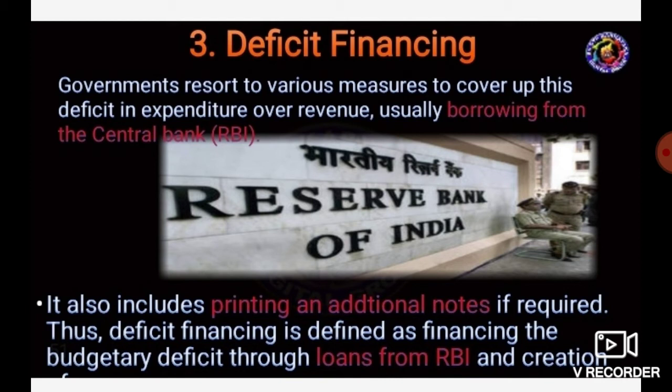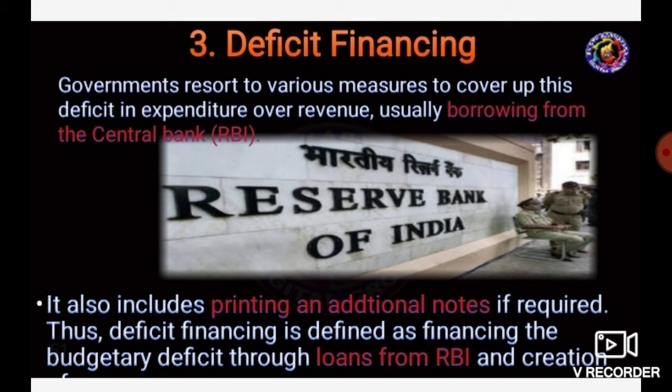The government resorts to various measures to cover this deficit of expenditure over income. Usually we see borrowing from the Central Bank of India, which also includes printing additional notes if required. Deficit financing is defined as financing the budgetary deficit through loans from the Reserve Bank of India.